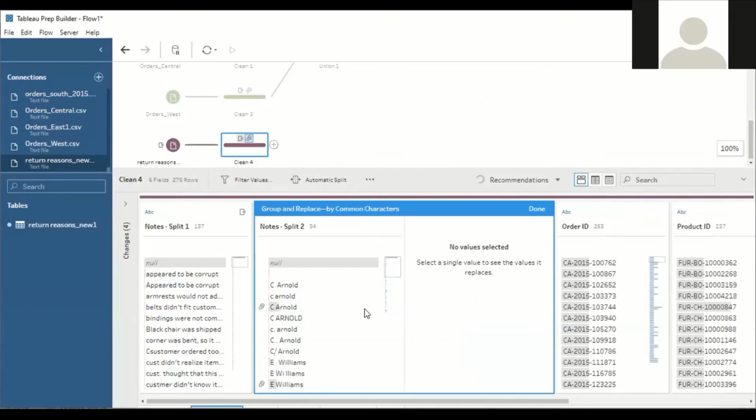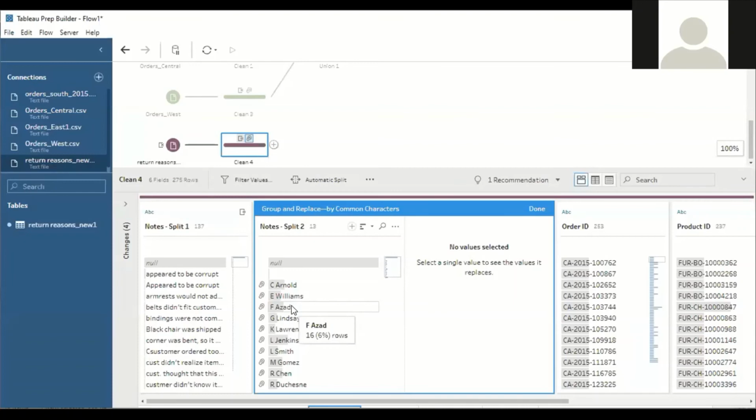Yeah, click on common characters. So now you can see all the common names have merged into a single name. C Arnold, can you see C Arnold? There is only one C Arnold, and nearly 6% of the returned products have been approved by C Arnold. In the same way, Williams 5%, F Azad, nearly 6% of the returned products are approved